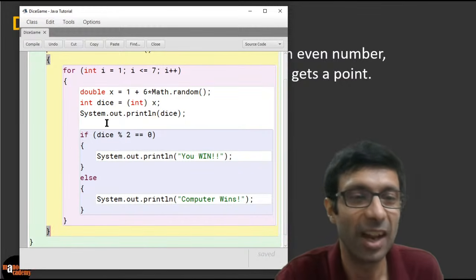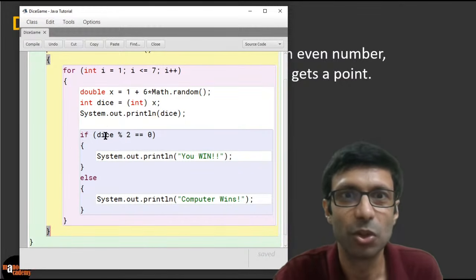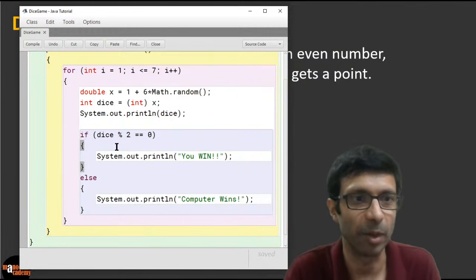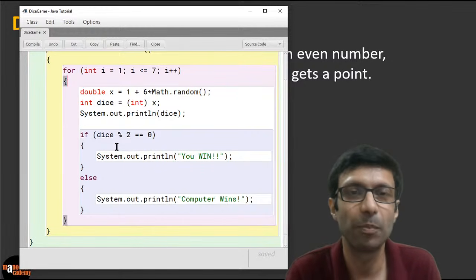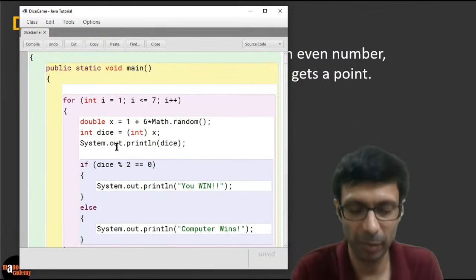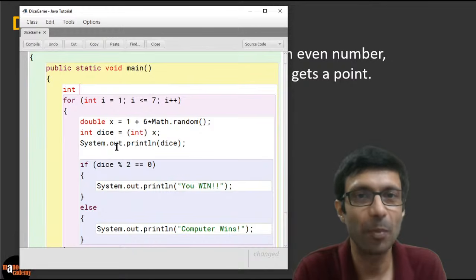Now let's take a look. If the dice is an even number, now we won't print we win. Basically, we are going to do some point system here. So let's put some variables for points.